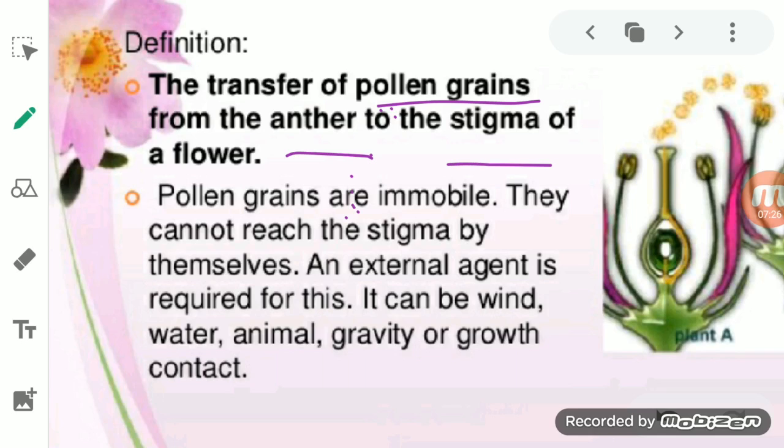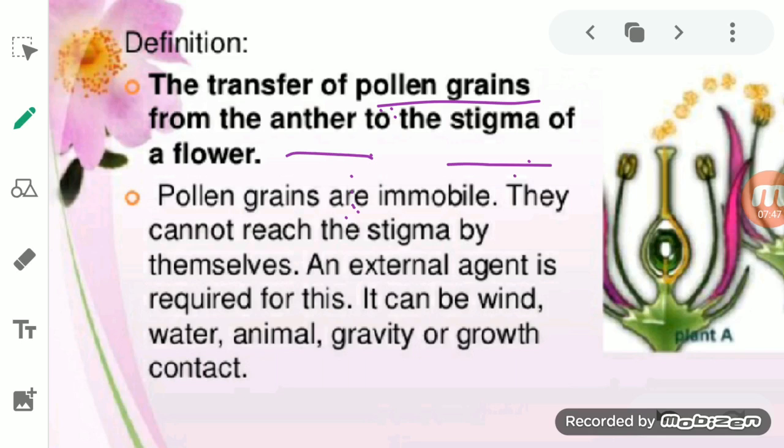Stigma was what? It was the female part of the flower, which is the first part, where a sticky substance is present on it. So it is part of the pistil, or we can say it is part of a carpel. So pistil or carpel is the female part of the flower.